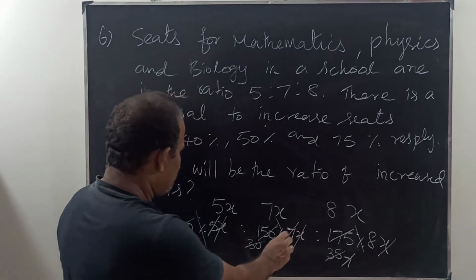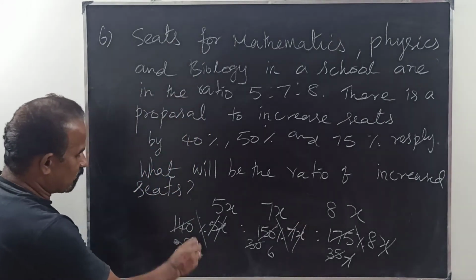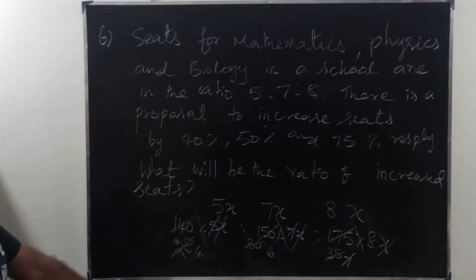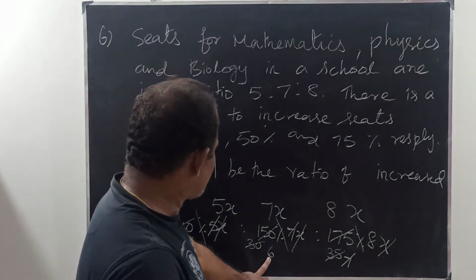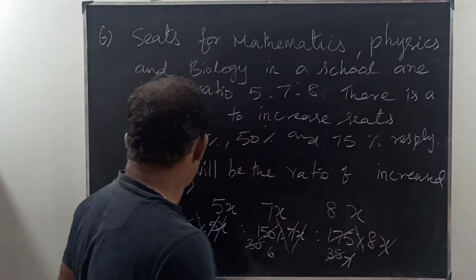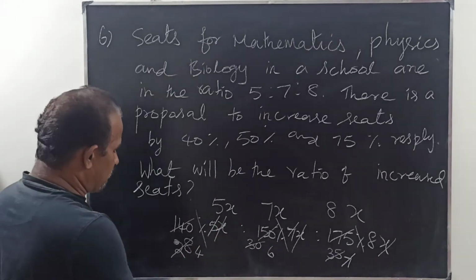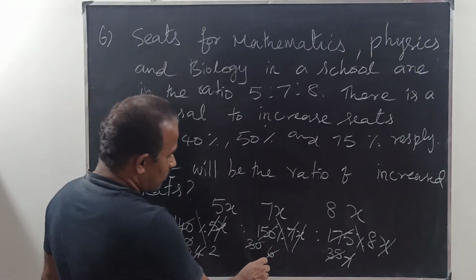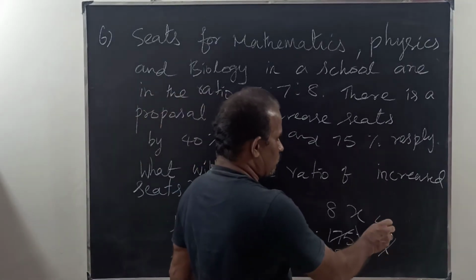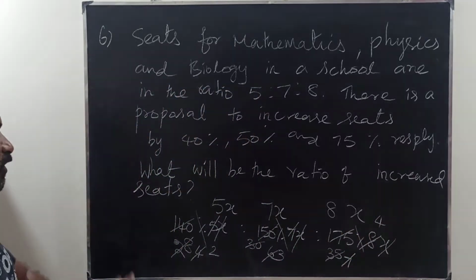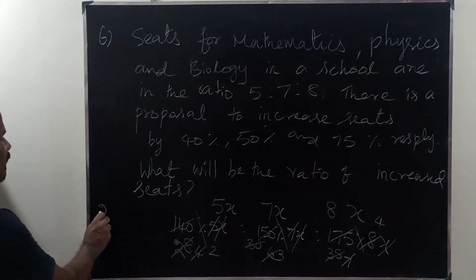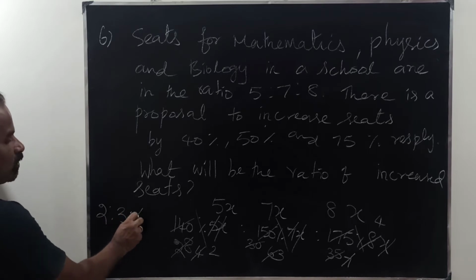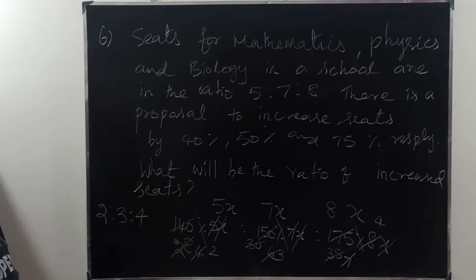Here is 7. Here 4 7s are 28. Therefore 4 is to 6 is to 8. Therefore again we can divide it by 2. Therefore 2, 3, 4. Very simple. Straight away you can cancel it. So therefore you will be getting 2 is to 3 is to 4.